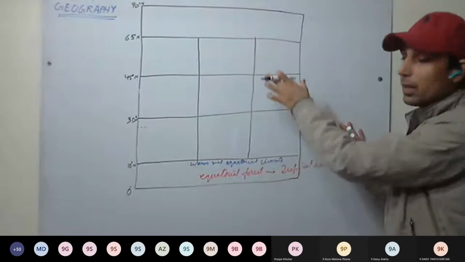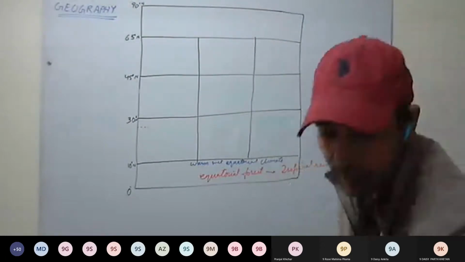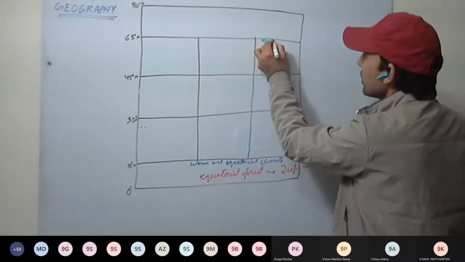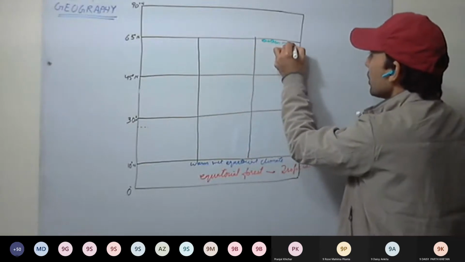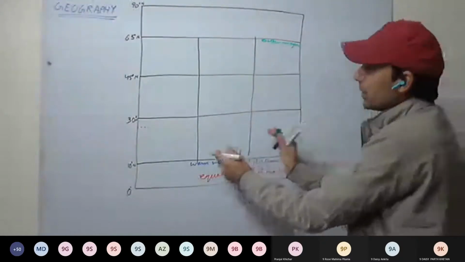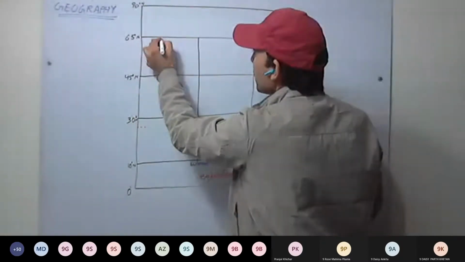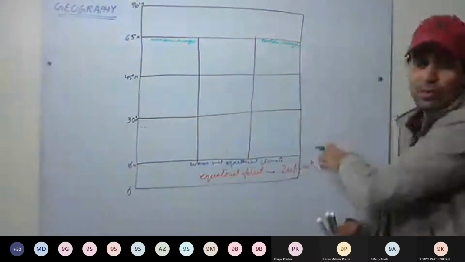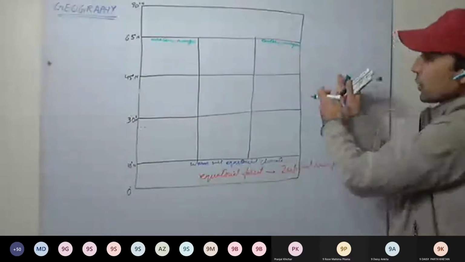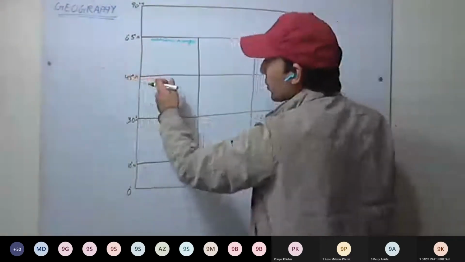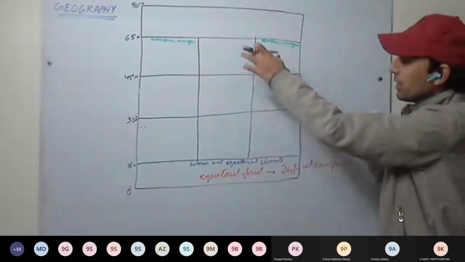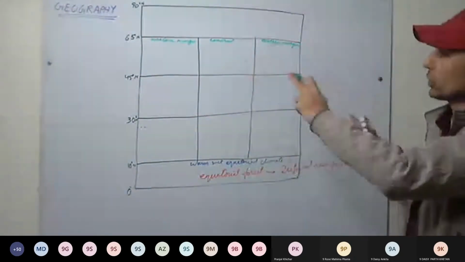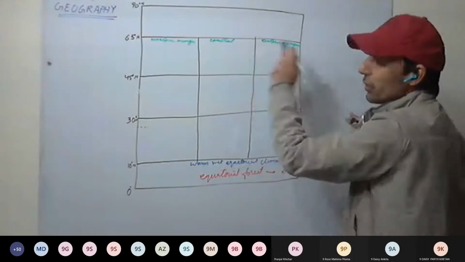I use green this side. This will be our eastern margin of the continent, and this will be our western margin, and surrounding it will be water. So eastern margin of the continent, east coast. Western margin of the continent, west coast. And this will be the central part. It is central, and this will be away from the influence of the sea or the oceans. Central, it will be away from the ocean.